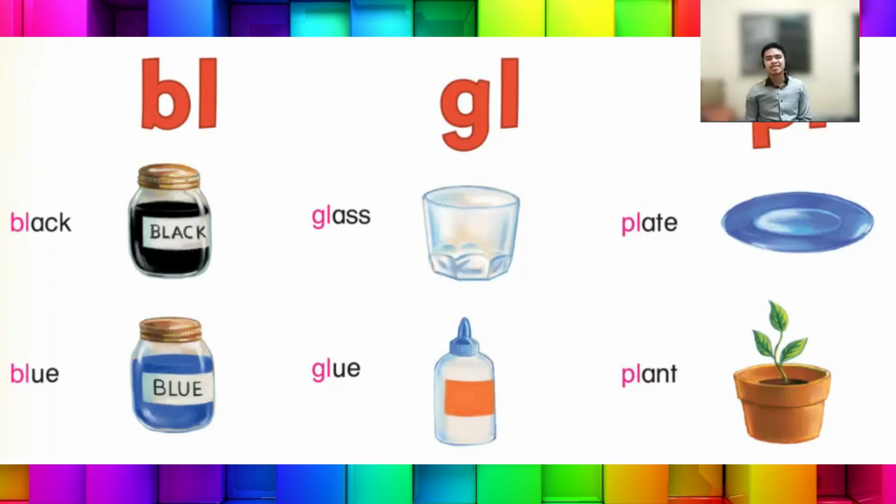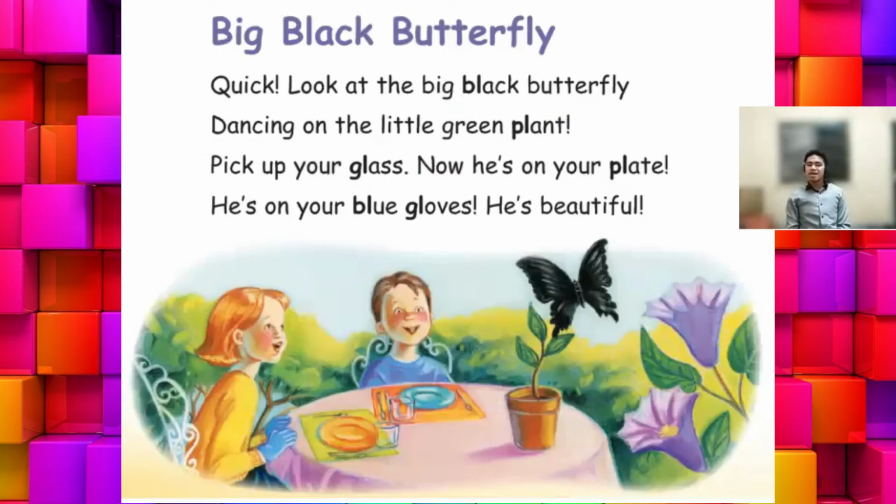Very good. So now, we're gonna sing a chant. We're gonna sing the big black butterfly. B. Listen, point, and chant. Big black butterfly.